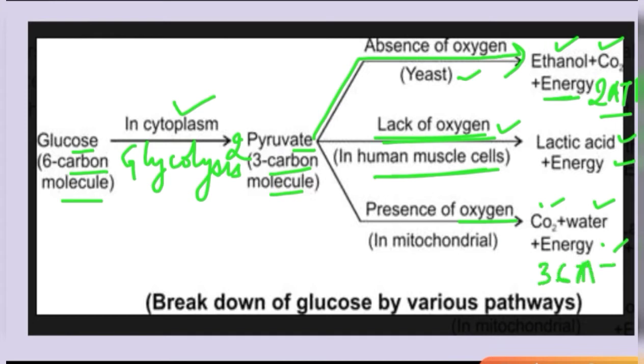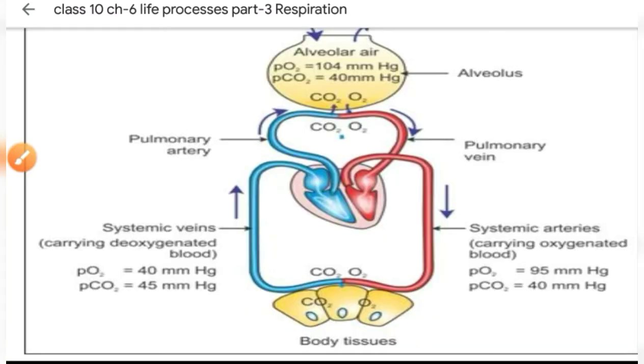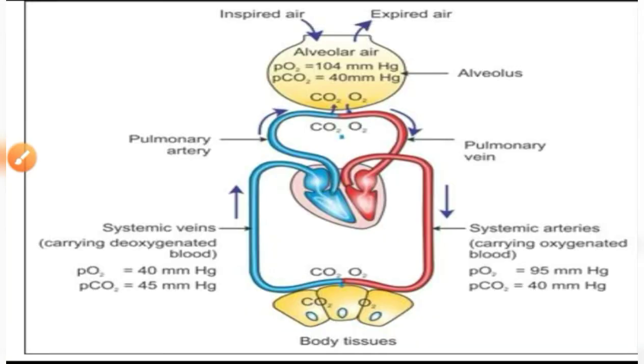So 36 here, and 2 earlier, since in this process we also get 2 ATP of energy. So 2 ATP plus 36, all together we get 38 ATP of energy in this aerobic respiration. And when this pyruvate gets a full supply of oxygen and forms carbon dioxide, water and energy, this takes place inside the mitochondria of the cell. So these are the 3 pathways of respiration.